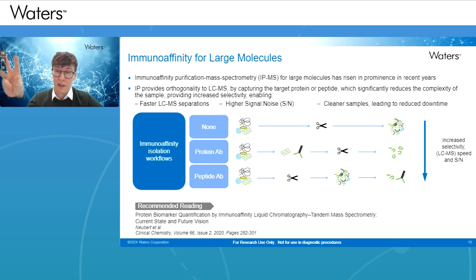And then the peptide-based capture approach is shown at the bottom, where you perform the digestion and then the capture of the peptide. And more often than not, you get increasing selectivity, potential LC-MS speed, and improved signal to noise moving from top to bottom with that approach.